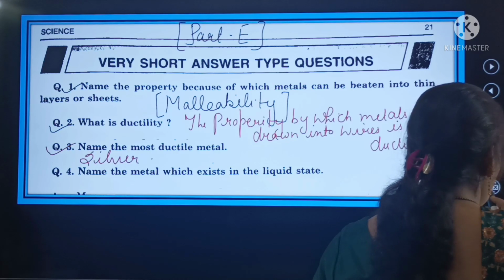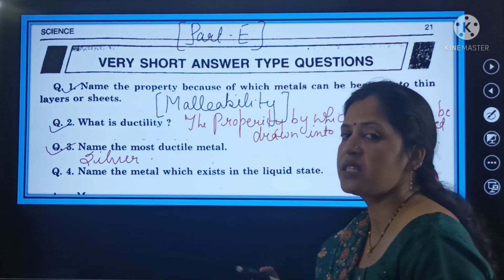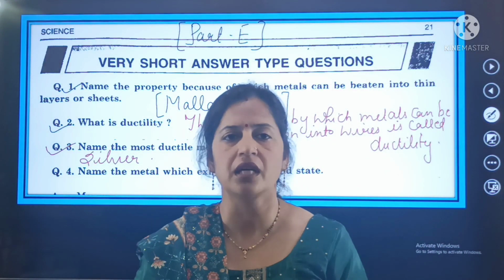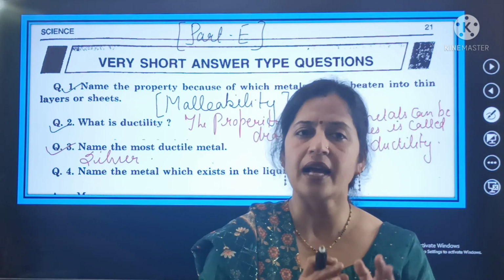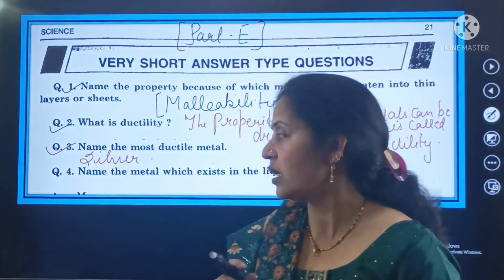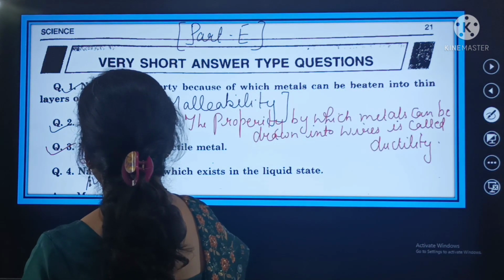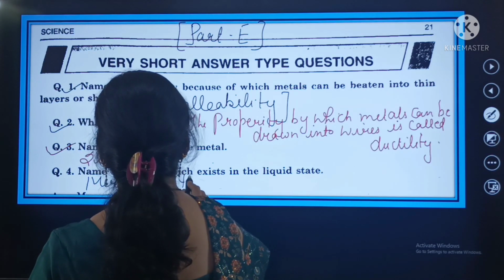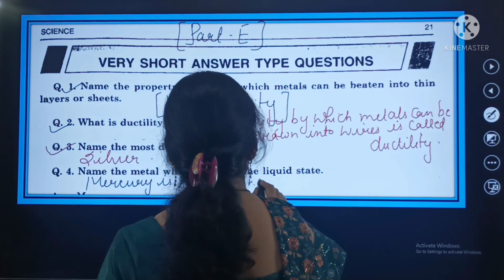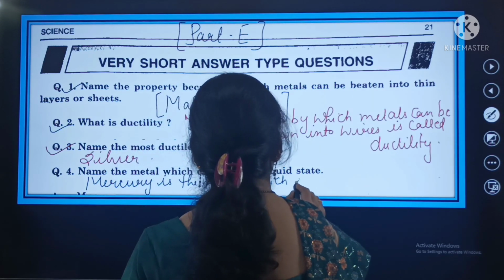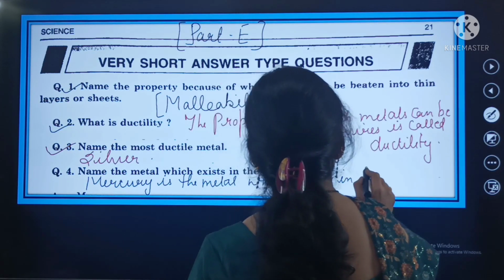Next is your question number 4, and your question number 4 is name the metal which exists in the liquid state. आपको उस metal का नाम बताना है जो कि liquid state में exist करता है. So वो कौन सा ऐसा metal है that exists in the liquid state? So बेटा mercury is the metal which exists in the liquid state.